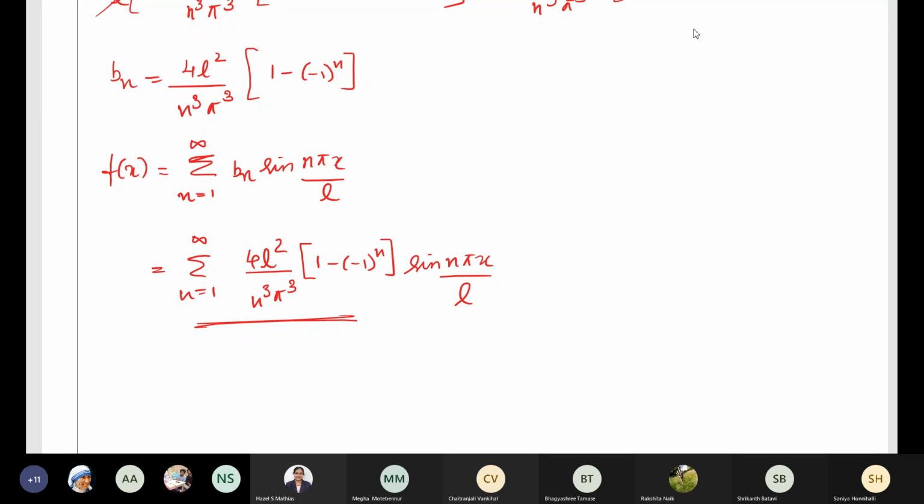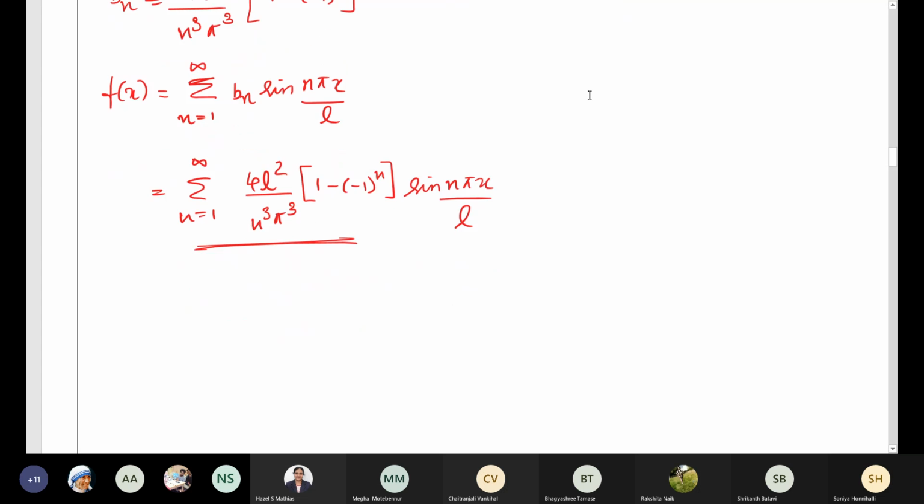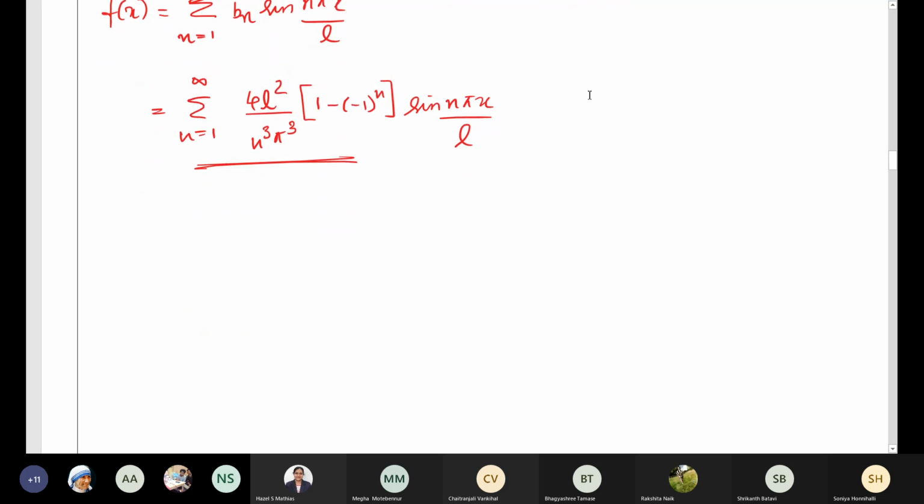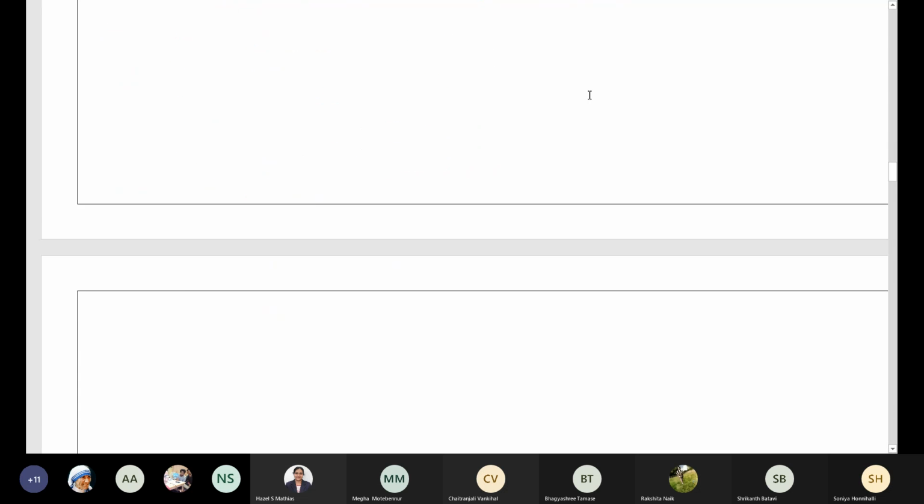Those who have attended my previous classes will find it easier because these classes are all interrelated. I have been starting with Fourier series because that is there for your internal, which will be on 28th. Your third internal begins then, so attend my classes.